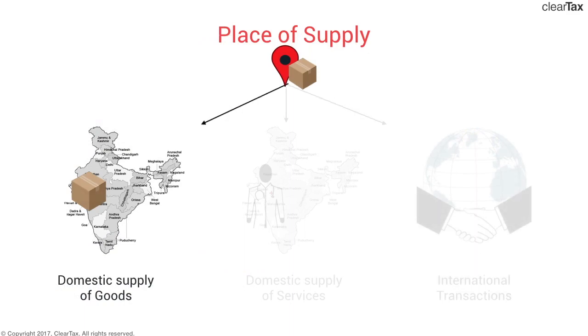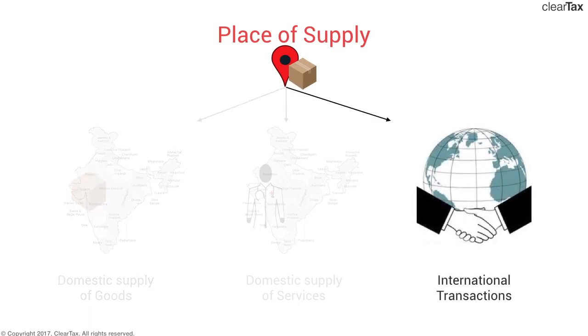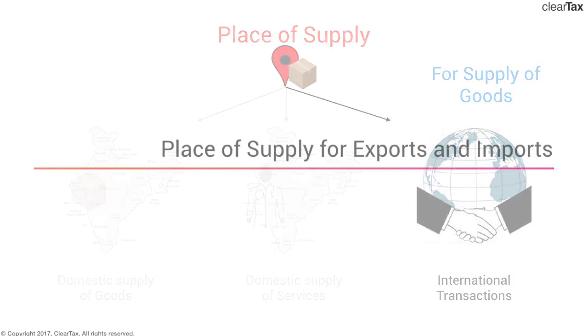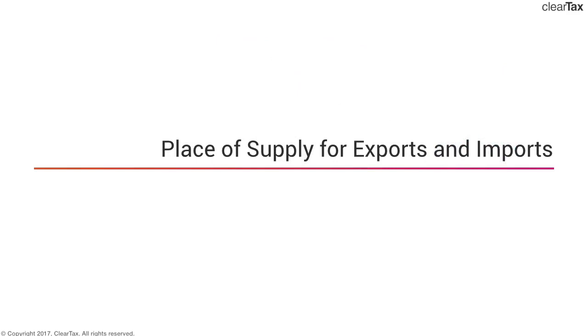So far in our discussion of place of supply, we've covered what destination-based consumption means and place of supply for domestic supply of goods. In this video, we are going to check out the provisions relating to international supply of goods, where there's exports or imports involved, for goods only. Let's first try and understand the destination-based consumption when it's applied to exports and imports. We are going to check out the destination-based consumption principle just to understand the logic of the provision for place of supply for exports and imports.